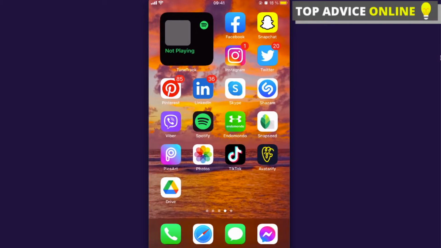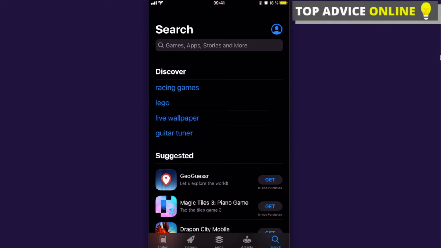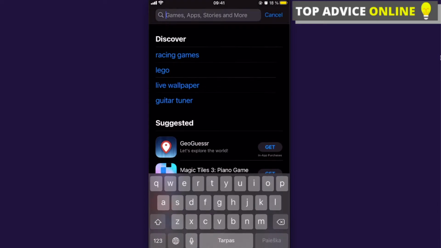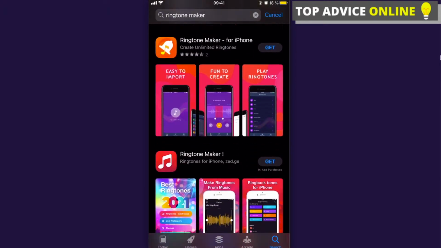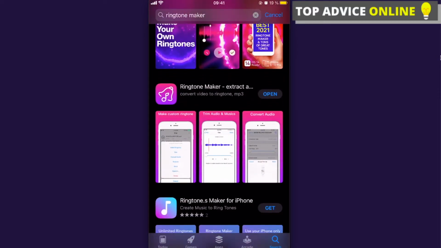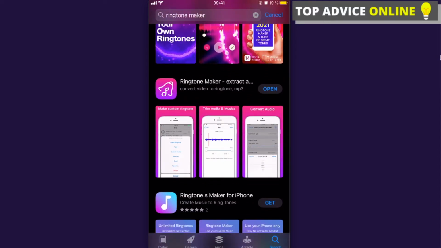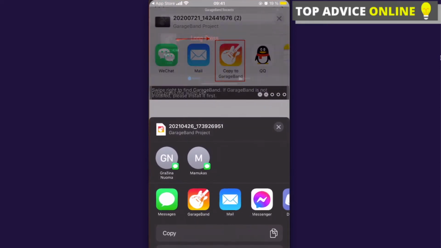After that, to make a ringtone, you will need to separate video from a sound. So you will need to go to the App Store and download an app called Ringtone Maker. So here I am on the App Store. You're gonna search for Ringtone Maker, and now you're gonna scroll down to see this application, this violet one, and you're gonna open it.